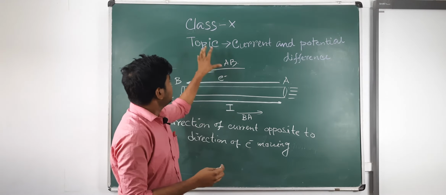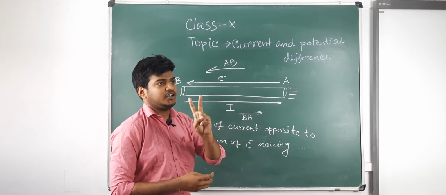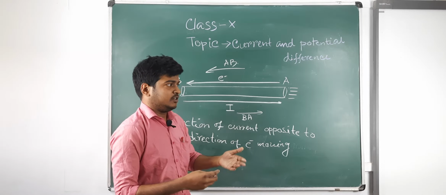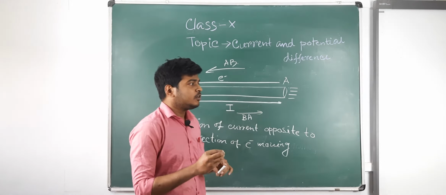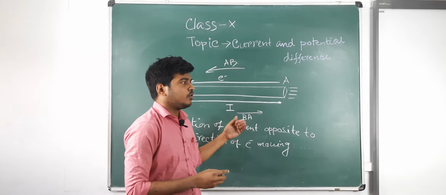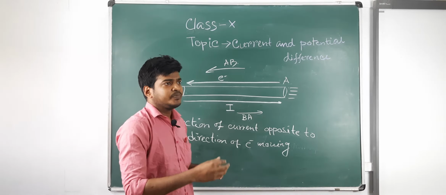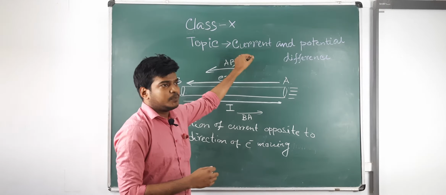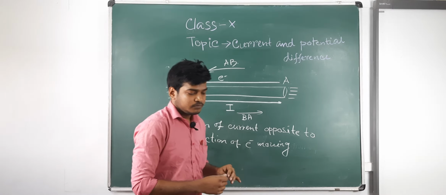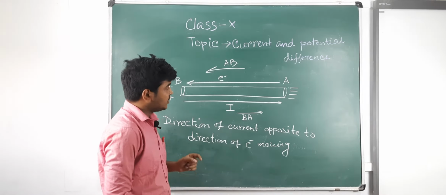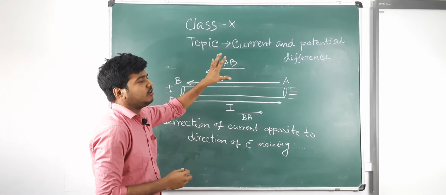Actually, there are two types of current, electric current and conventional current. But normally generalized current is the flow of charge. You need not mention positive charge or negative charge. If any type of charge can flow, then there will be current. It may be positive, negative, or both. We do not need to define a particular charge for current. Current is the flow of charge.